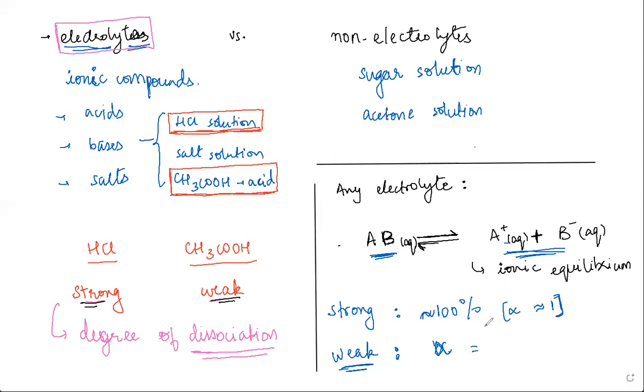So the definition is literally the fraction: the number of molecules or moles of the electrolyte that is ionized, out of the total number of molecules that you have initially dissolved. Okay. Now, because almost all of them dissociate for strong electrolytes, alpha, the degree of dissociation, is equal to 1. But for weak electrolytes, degree of dissociation is not equal to 1.